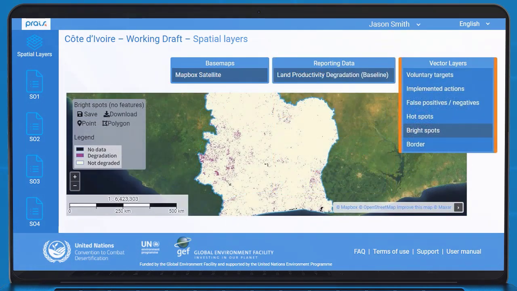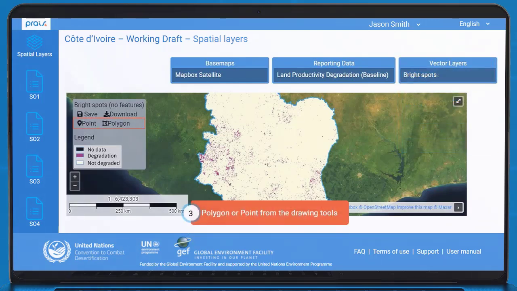Next, from the Vector Layers menu, select the layer to be created or updated. Finally, select either polygon or point from the drawing tools available in the area above the legend, depending on whether you know the extent of the area or just its approximate location. Note that points are not allowed for reporting false positives or false negatives.